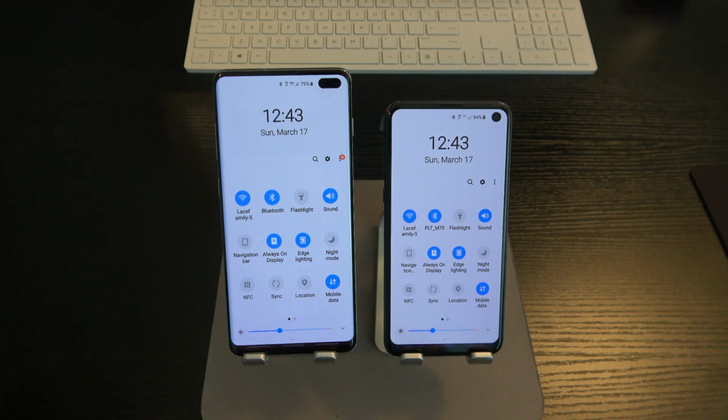So the reason for putting this video together, ladies and gentlemen, is because I want you guys to think to yourselves, do the differences of the S10 or the S10 Plus over the E warrant the extra money that you're going to have to pay if you decide to go with one of the other two devices over the S10e, considering that the S10e is the most cost-effective device at $750. And there's all kinds of promotions and things going on with the S10e right now. Verizon, they've got a promotion. If you buy the S10 or the S10 Plus, you get the S10e for free.